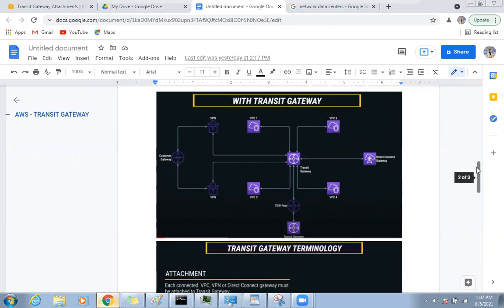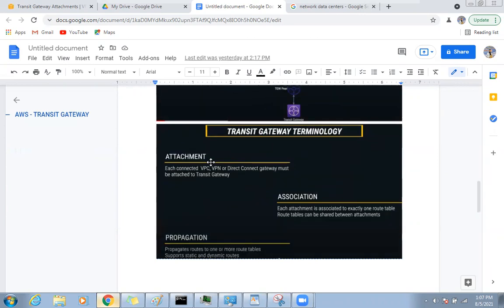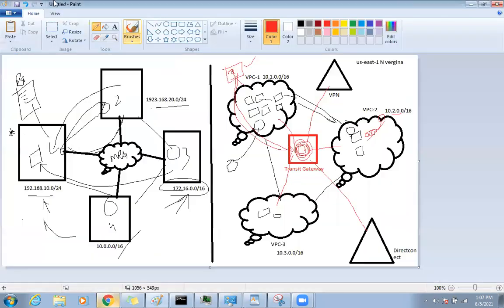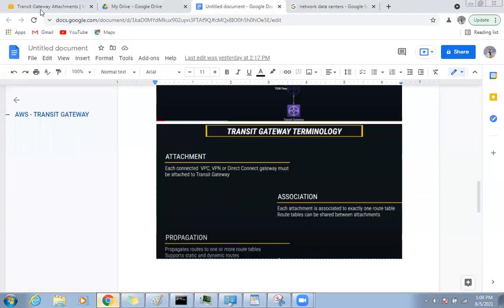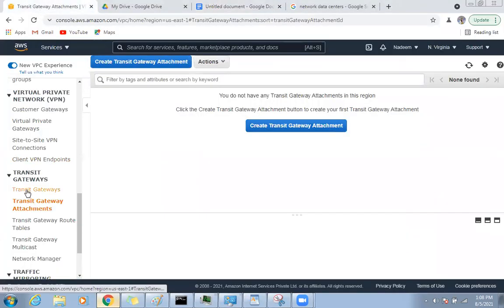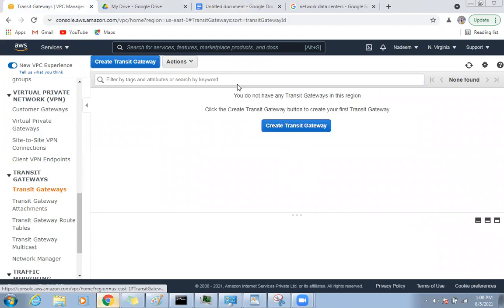So for the transit gateway, what is required? Attachment. First, each connected VPC, VPN or direct connect gateway must be attached to the transit gateway. So you need to create one transit gateway here first. That is the first step if you want to achieve the transit gateway.